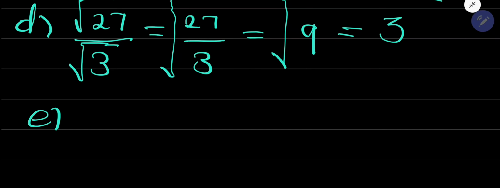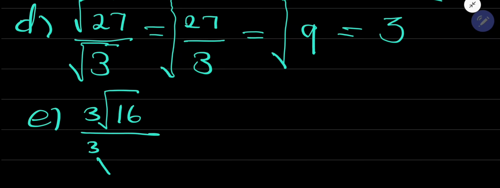E, we have the cube root of 16 all divided by the cube root of 2. You notice that when you tackle these individually, if you try to tackle the numerator by itself, it will not work out. If you try to tackle the denominator by itself, it will not work out. But since we know the laws of the sets, we can apply them.